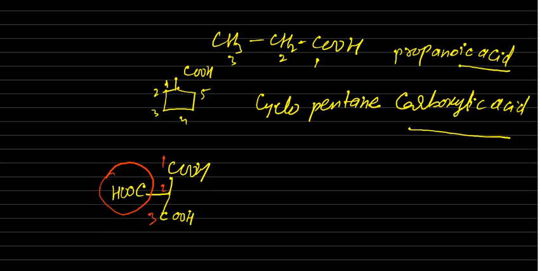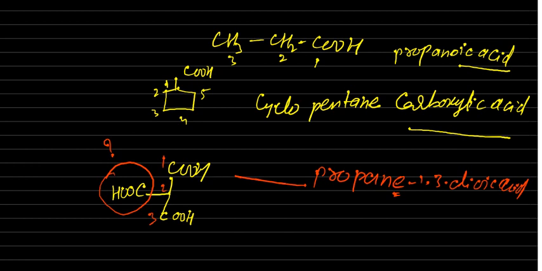But here one more carboxylic acid is there. Propane, you can write this E also, propane 1, 3 dioic acid. Okay, maximum covered. But what about this COOH? The COOH name here, we are taking as substituent, that is 2-carboxy. We tried maximum to cover this COOH, but it is not possible. Okay, this is the naming.